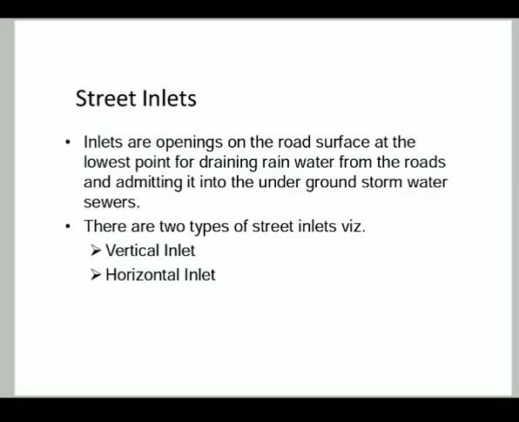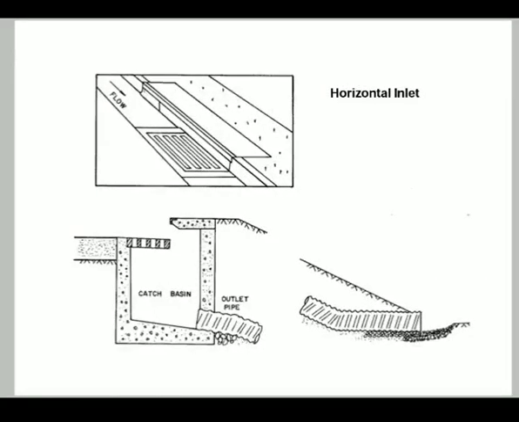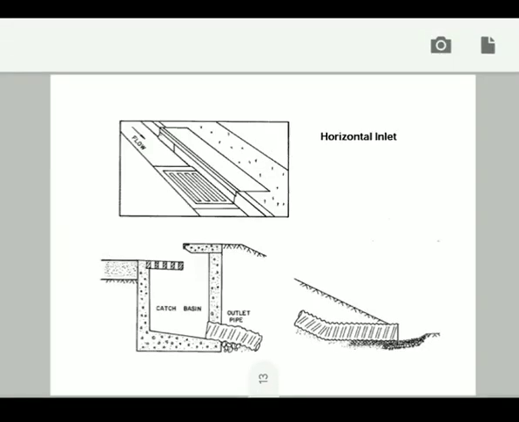Basically, these inlets are located along the roadside on a straight road at an interval of 30 meters to 60 meters or so. That interval may depend on the size of the road. At the intersection points, they are usually located as shown in the figure. In this figure, the slope of the street is shown by the arrows.